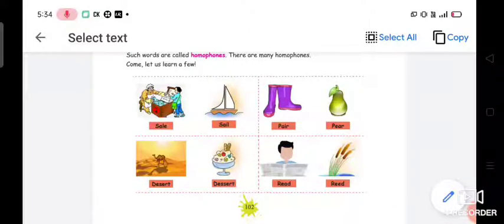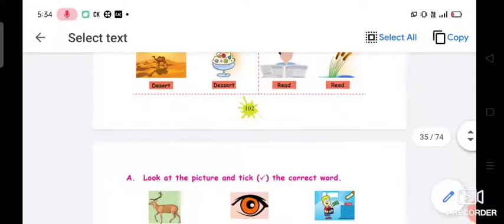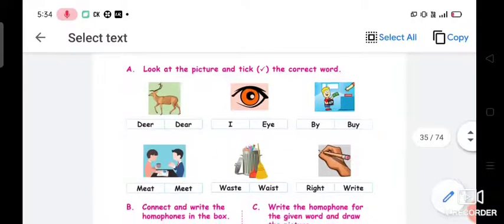Next, the last picture, read, READ, REED. The man is reading the newspaper, but REED is different from READ, but the sound you can hear is the same. Okay, so these kinds of words that sound similar but their spellings and meanings are different are known as homophones.